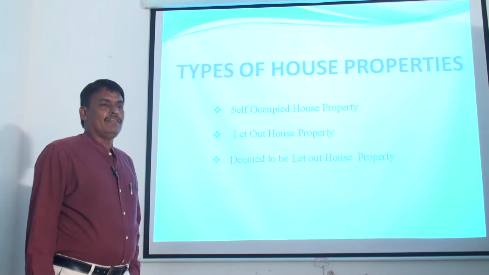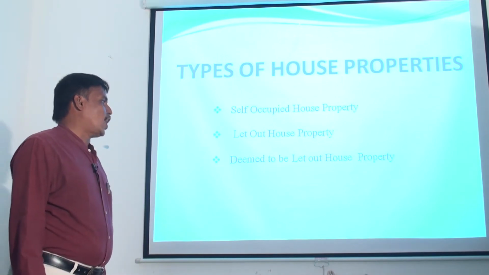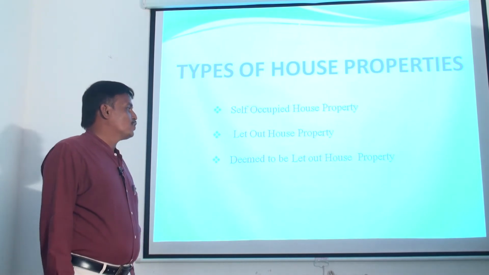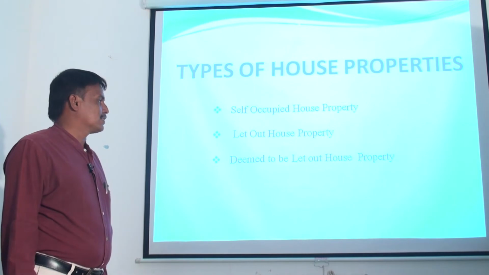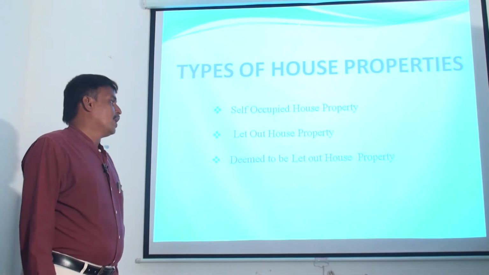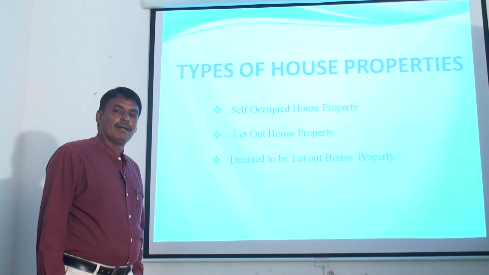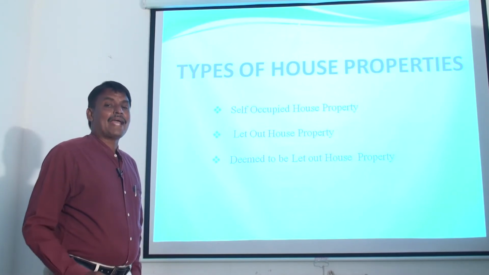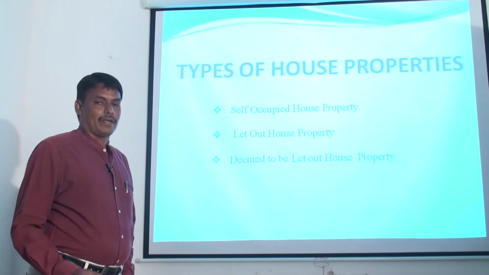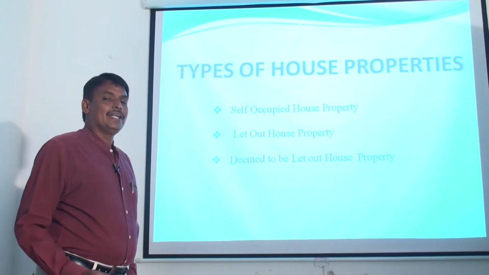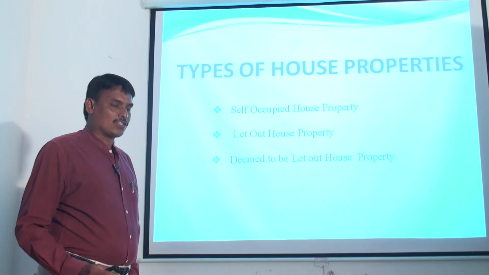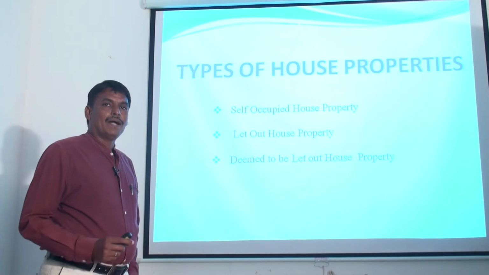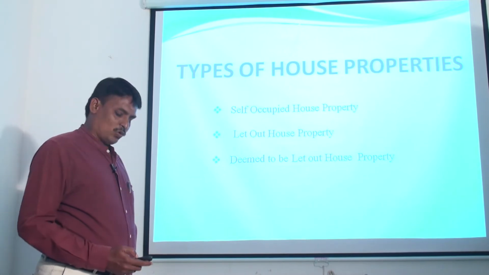During the particular previous year, if an assessee occupies more than one house property for his own residential purpose, in that situation any one of the house property is treated as self-occupied house, and remaining house property or properties will be treated as deemed to be let out house property. Actually, that particular house property is not let out, but it is assumed as let out house property.